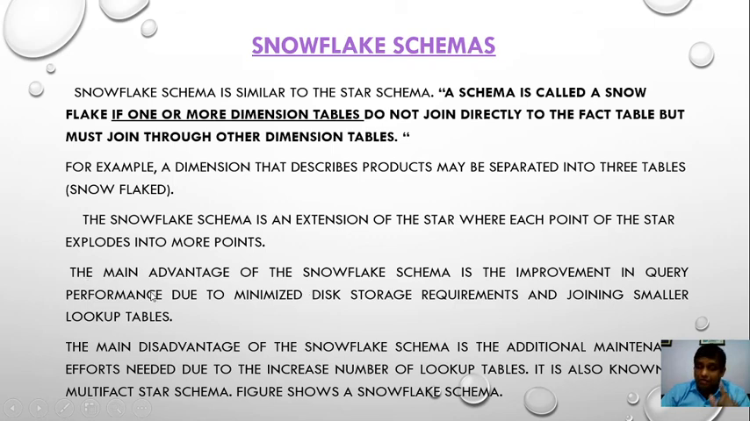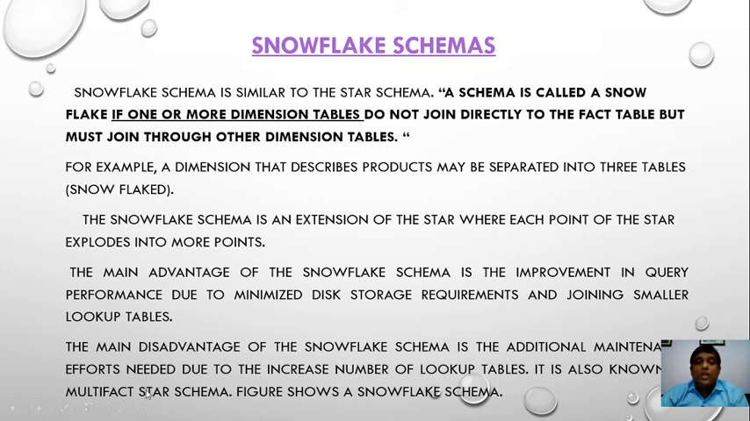As we discussed, we use the dimensional model in a data warehouse to improve performance by matching the data structure to the queries. Here the improvement in query performance is due to minimized disk storage requirements and joining smaller lookup tables. Lookup table means dimension tables. The main disadvantage of the Snowflake schema is that additional maintenance effort is needed due to the increased number of lookup tables. As we increase the dimension tables, more maintenance will be required.